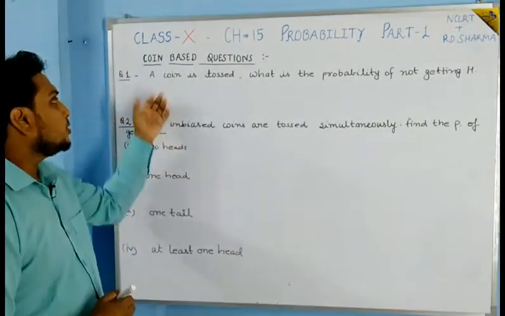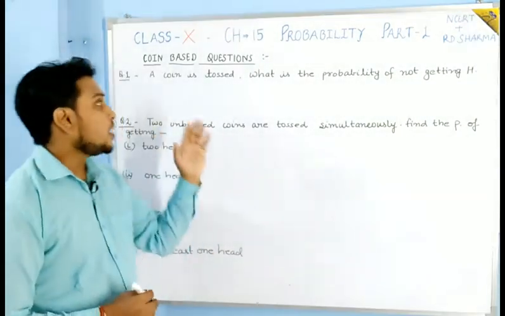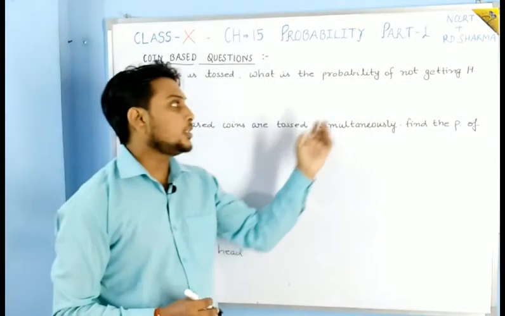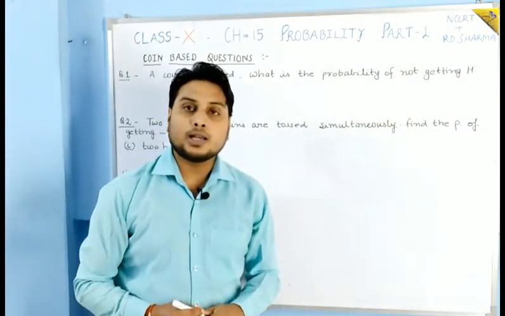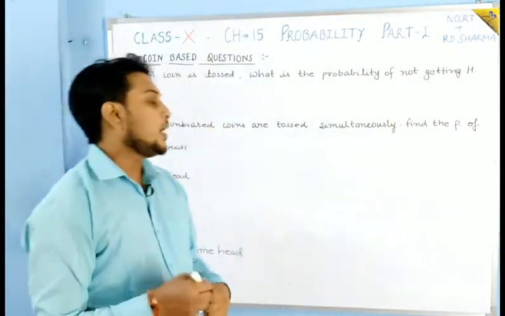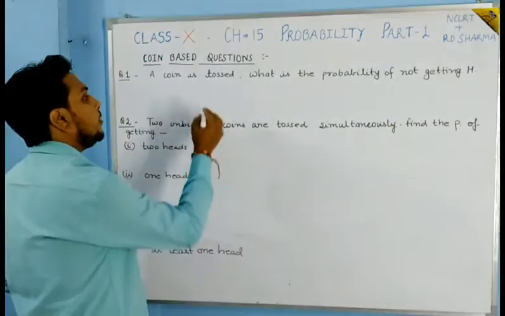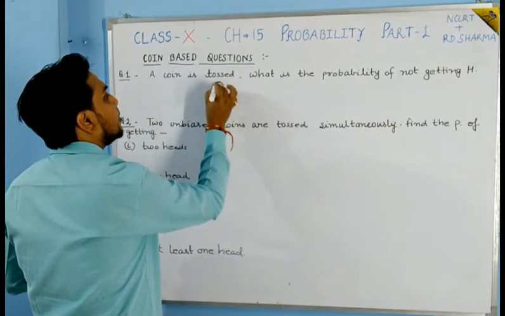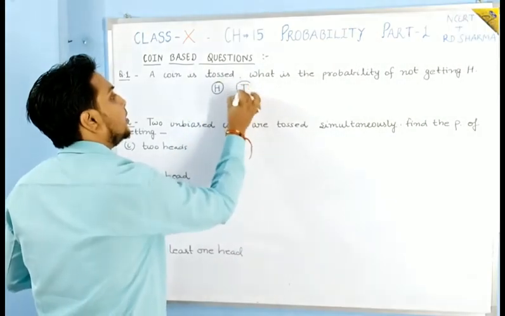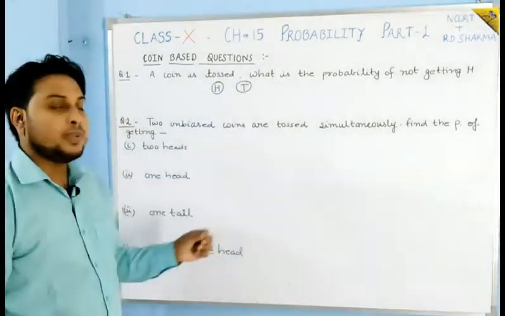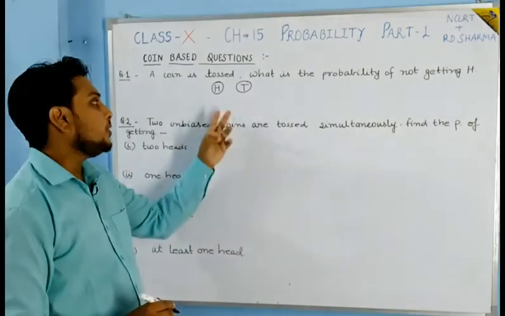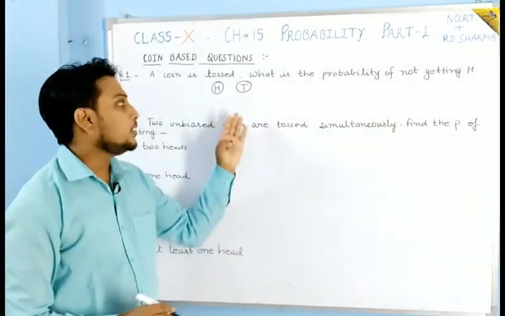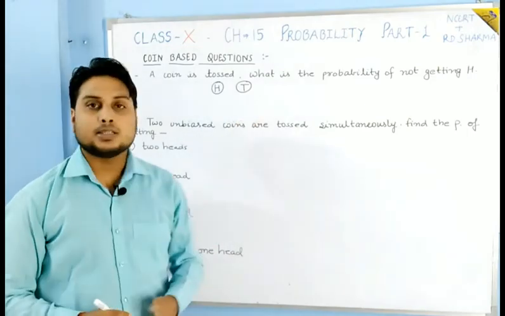So firstly let us see the questions related to coins. The first question is: a coin is tossed, what is the probability of not getting head? As I've told you students, when you toss a coin, either you will get head or you will get tail. So in our sample space we have two elements, one is head and one is tail.